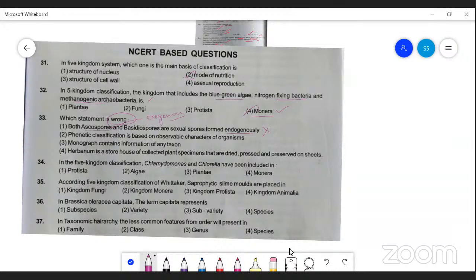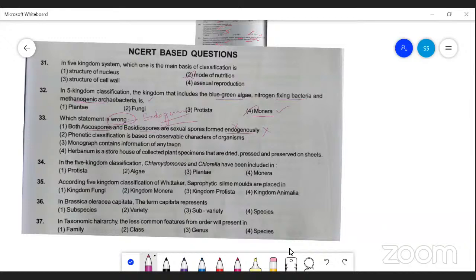Ascospores are formed endogenously inside the ascus after meiosis, but basidiospores are formed exogenously. It's wrong to say they produce four basidiospores.